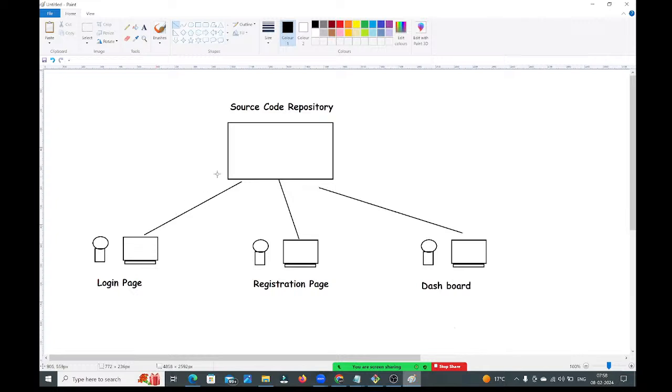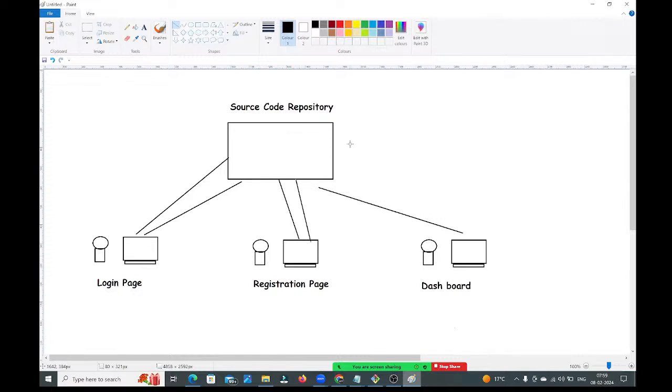Tomorrow, once developer 1 comes to the office, what is the first activity he needs to do? He needs to take the latest code from the source code repository. Whenever he takes the latest code, apart from this login functionality, the other 2 functionalities we have, he will get into his machine. Same with developer 2: first he needs to take the latest code from the source code repository. In his machine, registration functionality is already available. Apart from that, whatever new things we have in the source code repository, he will get into his machine.